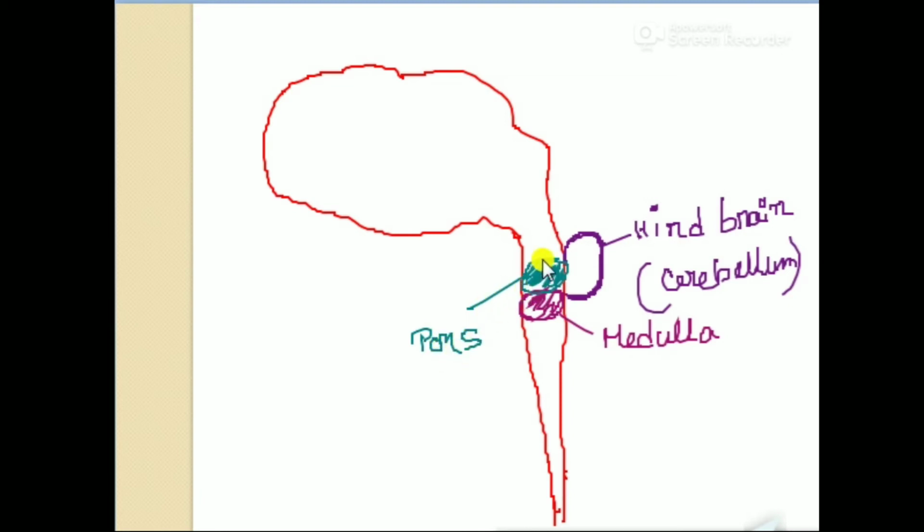There is a part. This part is the hindbrain part. After the hindbrain comes the midbrain. The midbrain is divided into two parts, or we can say it is divided into four lobes. There are four lobes. This four lobe is the part of the midbrain.